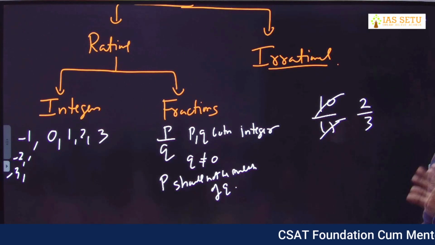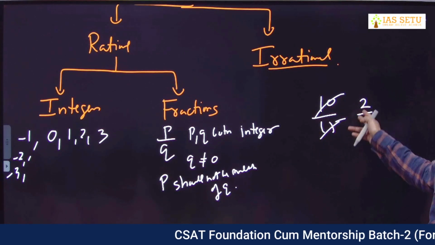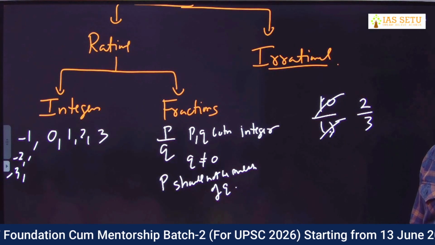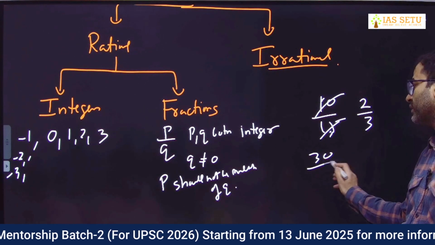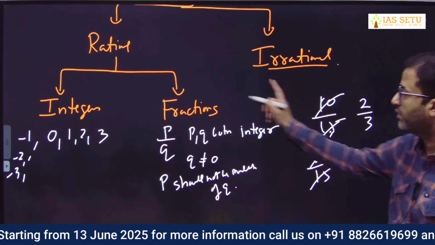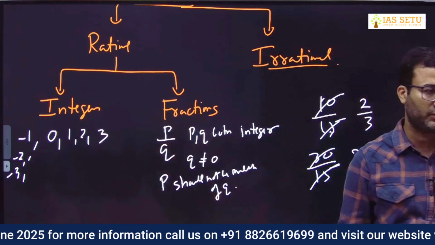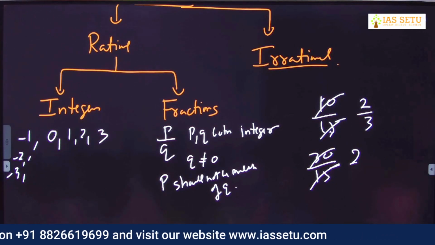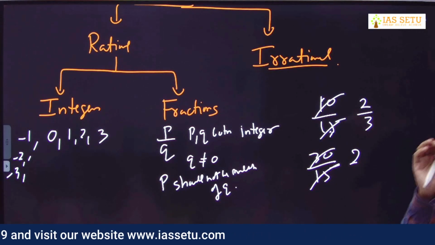10 by 15 is actually a fraction, because after simplifying still you get 2 by 3. And even 10 is not exact multiple of 15. ये अगर होता 30 upon 15, then it becomes 2. Then it will be integer, not fraction. If P is a multiple of Q, then it is integer, not fraction. So P should not be multiple.